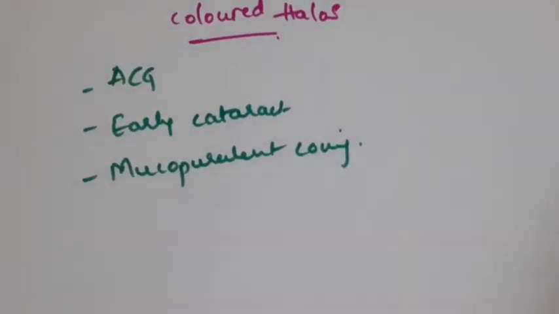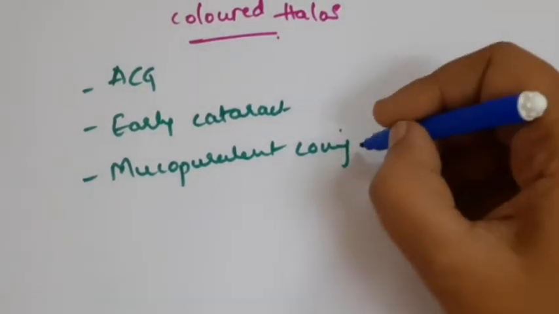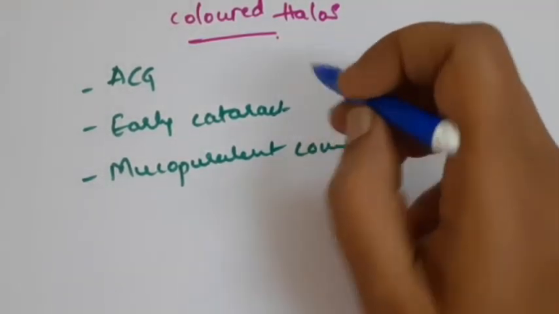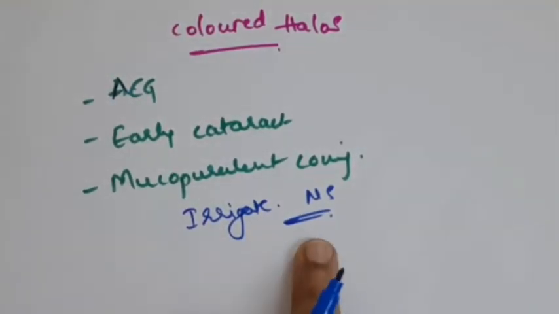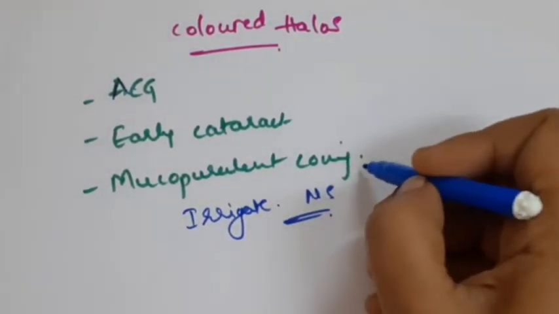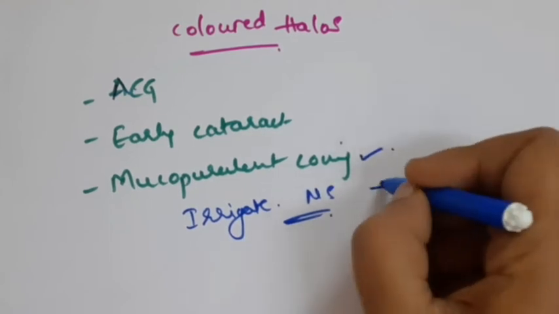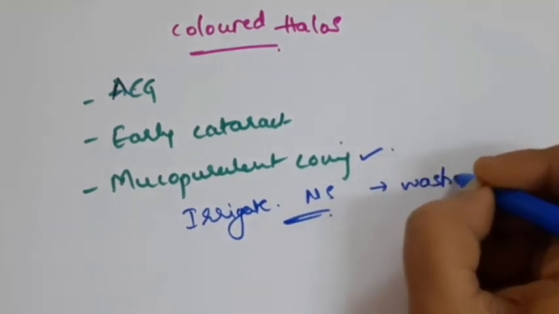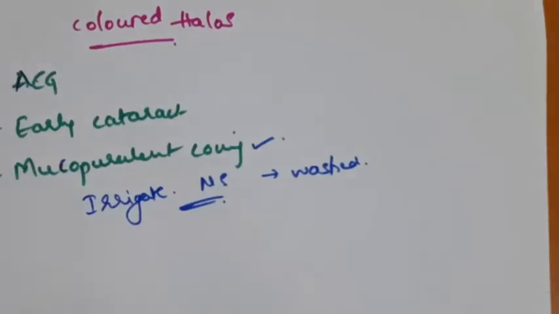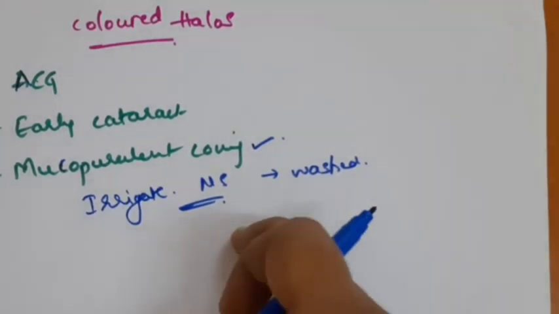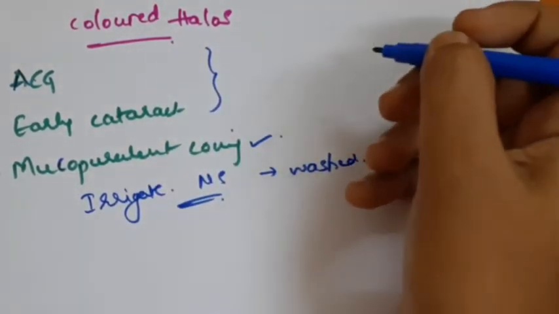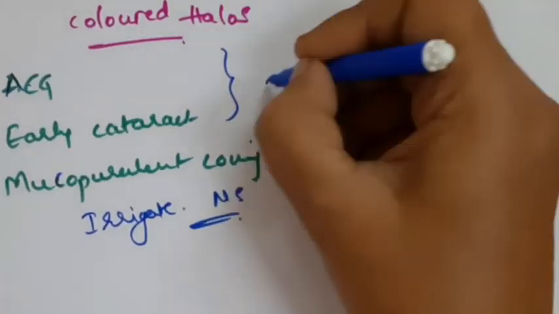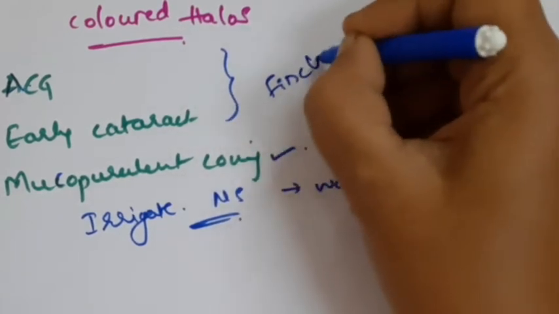So how do you differentiate whether the colored halos are because of mucopurulent conjunctivitis, early cataract changes, or acute angle closure glaucoma? Just irrigate the conjunctival sac with normal saline, then the discharge from mucopurulent conjunctivitis will be washed out. So that cause is ruled out. If the colored halos have disappeared following the irrigation, it means the cause is mucopurulent conjunctivitis. If it is still persisting, then you will have to differentiate between acute congestive glaucoma and early cataract. That is done by the Fincham test.